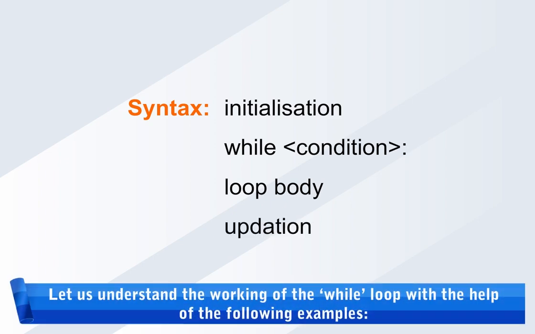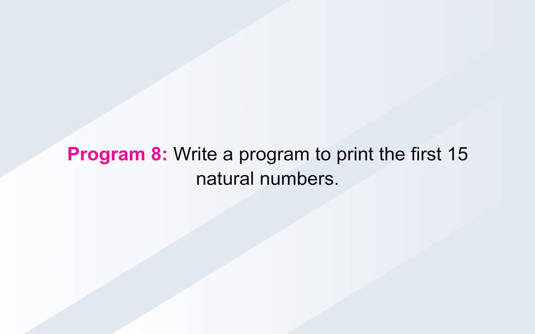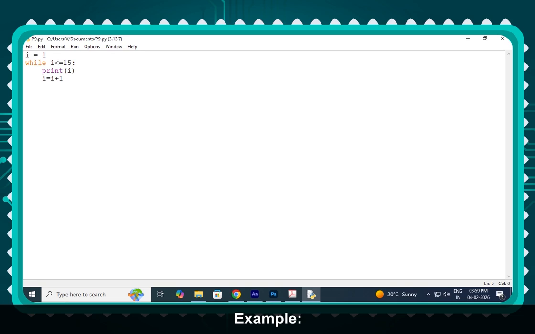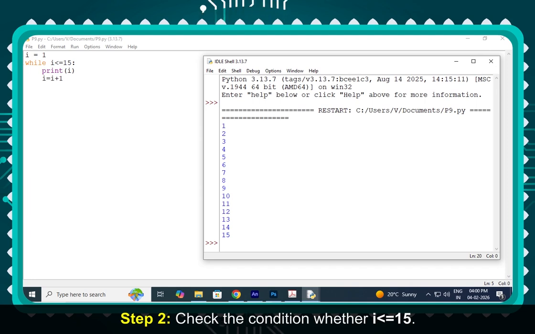Let us understand the working of the while loop with the help of the following examples. Program 8. Write a program to print the first 15 natural numbers. Example. Output. Working. Step 1. Initialize the variable I to 1. Step 2. Check the condition whether I is less than or equal to 15.